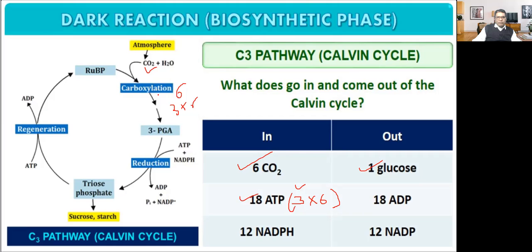So to produce one molecule of glucose, this cycle should turn 6 times. So 6 3s are 18 ATP required. Here in one turn, how many NADPH are required? 2 are required. So to produce one molecule of glucose, 6 turns, so it becomes what? 12 NADPH. So to produce one molecule of glucose, 18 ATP and 12 NADPH are required.